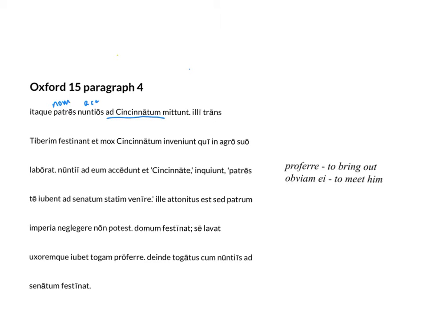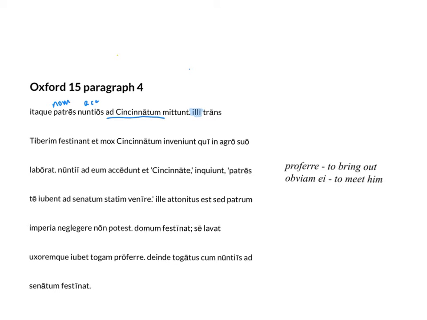Illi trans Tiberim festinant et mox Cincinnatum inveniunt, qui in agro suo laborat. So we've got a lot going on in this sentence. Let's start with illi. Is illi a personal pronoun here or a demonstrative adjective? If you said that illi here is a personal pronoun, you are correct. Remember, it's ille, illa, illud, as a subject, shows that we're changing subjects.